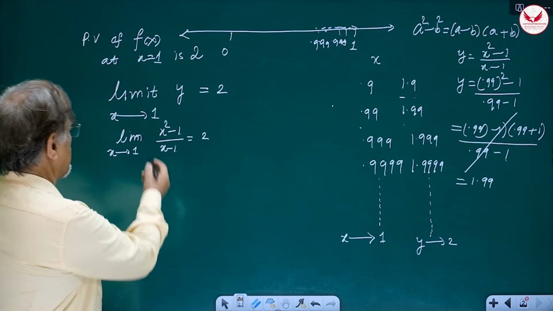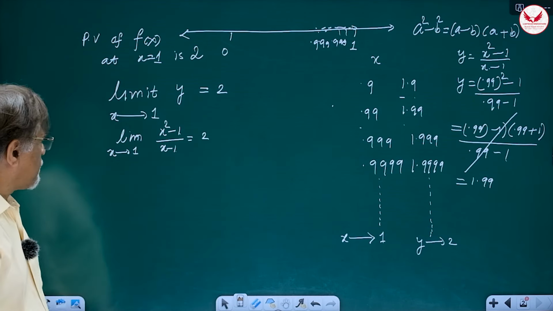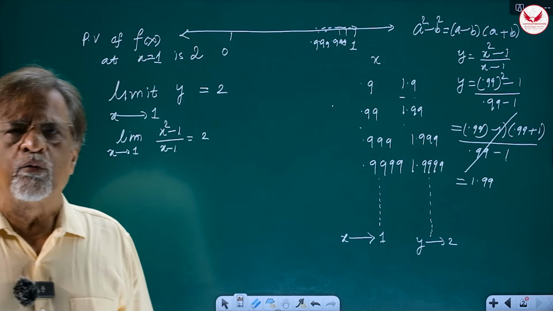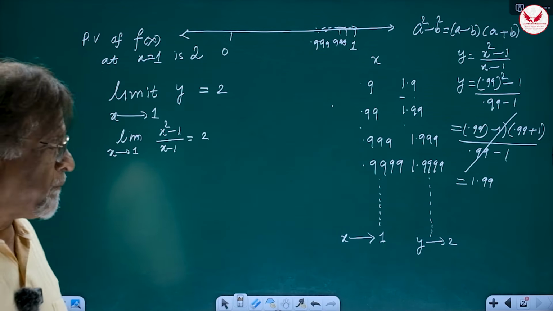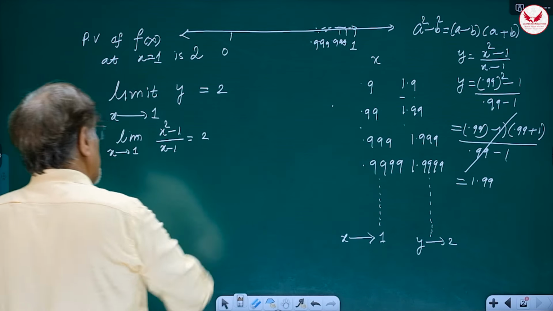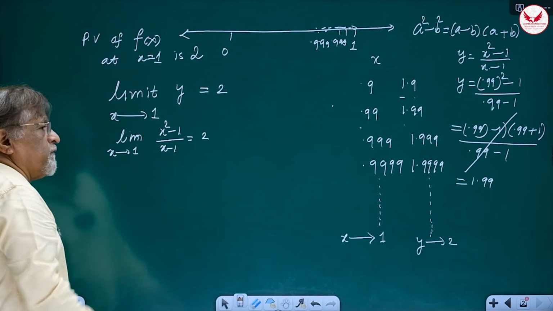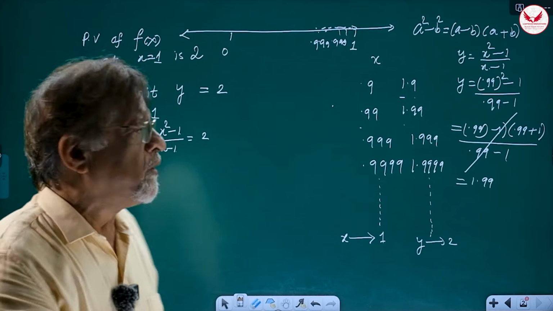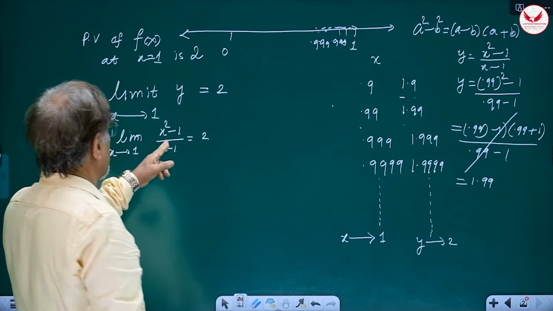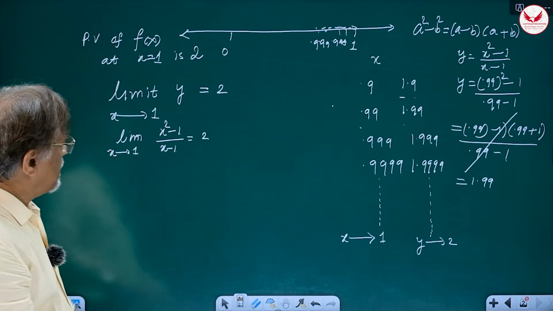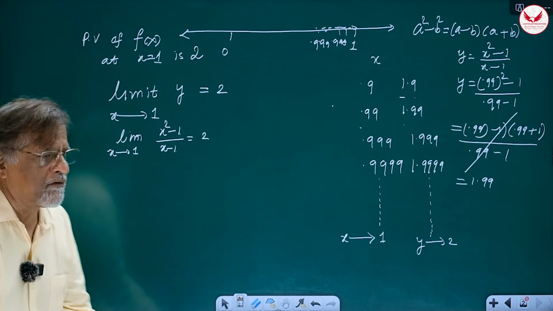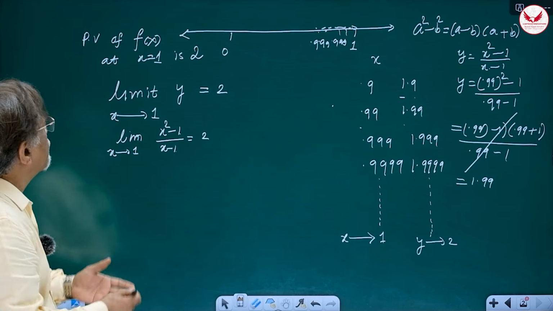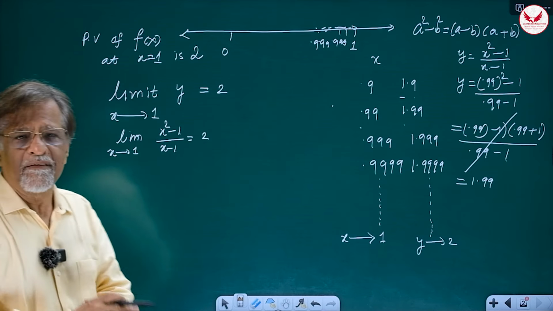What will happen if it actually reaches 1? It is going very close to 2. It's a different matter that at 1 it fails to reach that value, but the predicted value tells us that it will reach 2. That is very useful information, because now we have solved the problem of division of 0 by 0. Because if I put x equal to 1 here, I get 0 by 0. So there is some kind of an explosion and I am helpless. But now I got an answer to this. Okay. So this is the concept of limit.